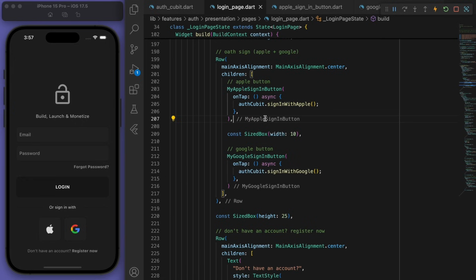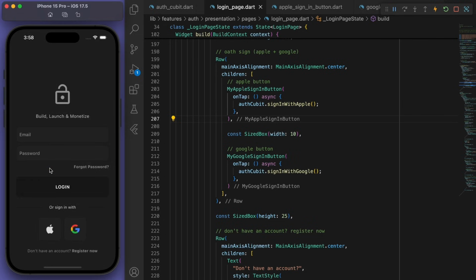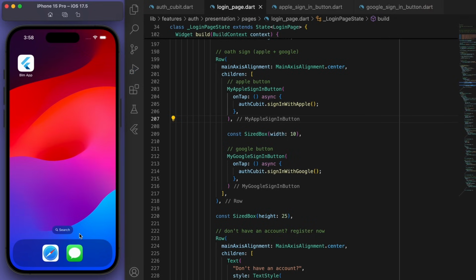So yay, our app has successfully built. Now, if I click on the Apple, you can see it says sign in with your Apple ID. So that's working perfectly fine. So we're on the simulator, but if you test this on your actual device, it'll make you sign in. That's what we want to see. And let's try the Google. And it looks like it crashed.